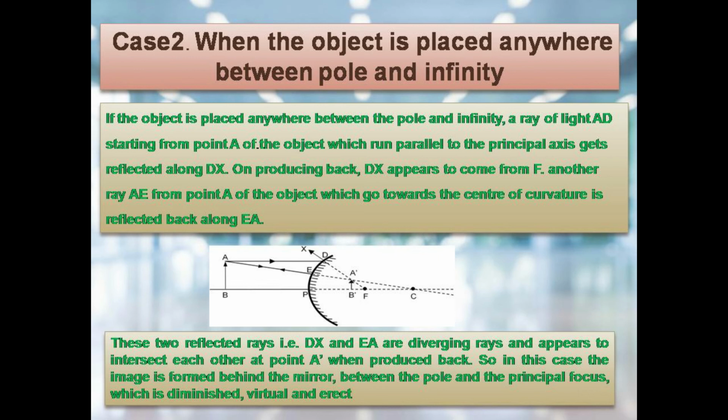These two reflected rays DX and EA are diverging rays and appear to intersect each other at the point A dash when produced back. So, in this case, the image is formed behind the mirror between the pole and principal focus, which is diminished, virtual and erect.